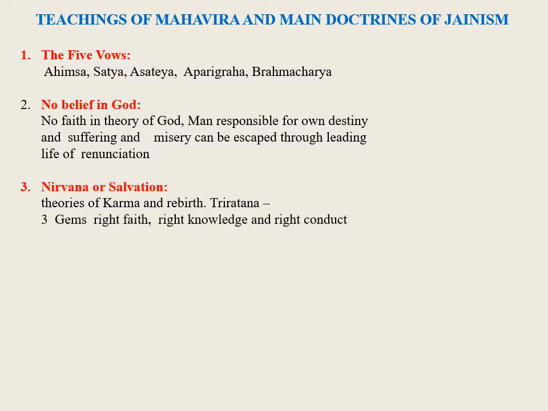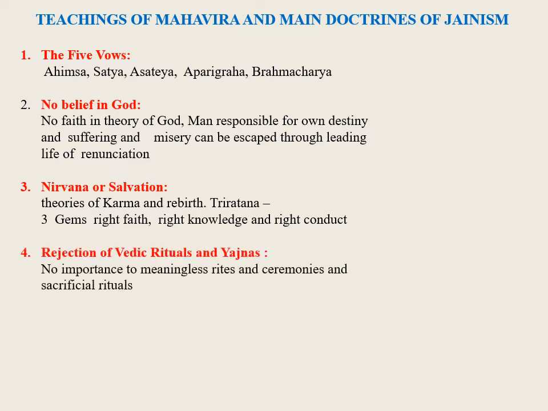Nirvana or salvation. Mahavira accepted the current theories of karma and rebirth. The main aim of one's life is to attain salvation. Man can be liberated from cycle of birth and rebirth by following three ratna, that is three gems: right faith, right knowledge, and right conduct. Rejection of Vedic rituals and yajnas. The Jains do not attach any importance to meaningless rites and ceremonies and sacrificial rituals of Brahmanical religion.